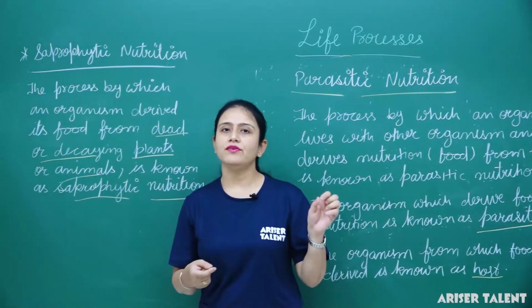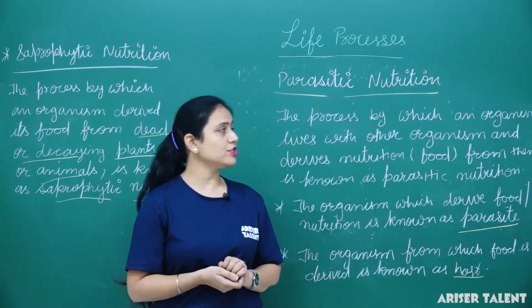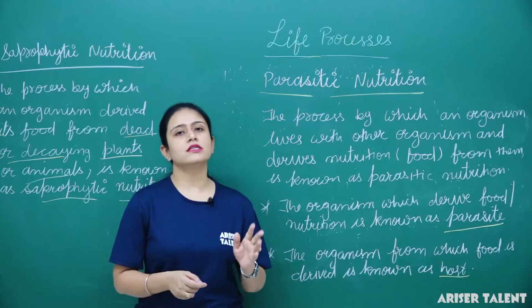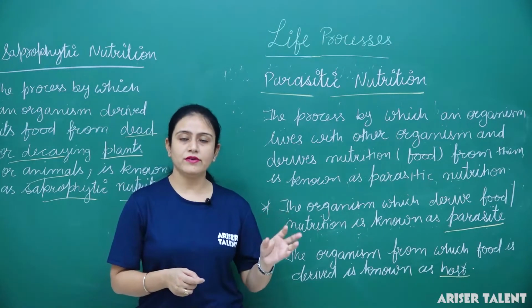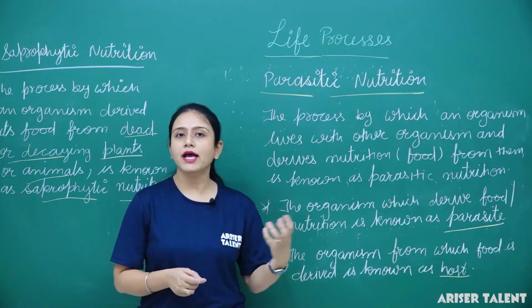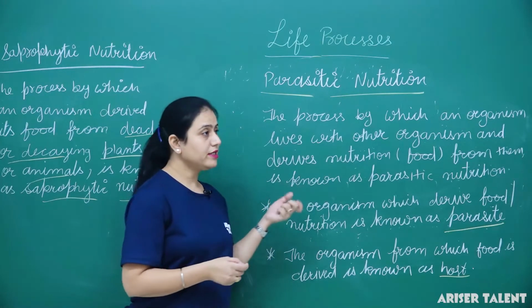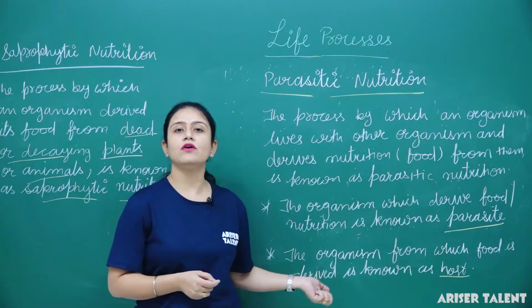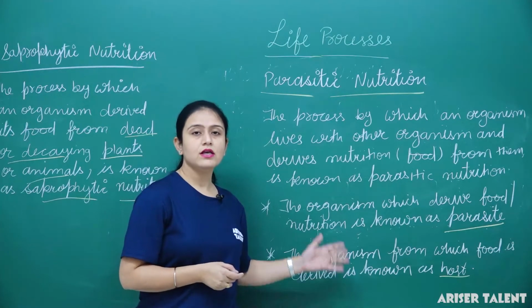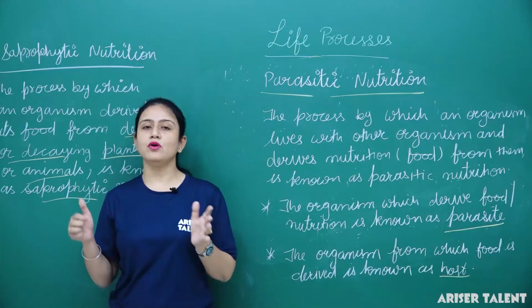But in heterotrophic nutrition, generally the organism does not synthesize its food. It derives its nutrients from the environment, because of the lack of photosynthetic pigment.